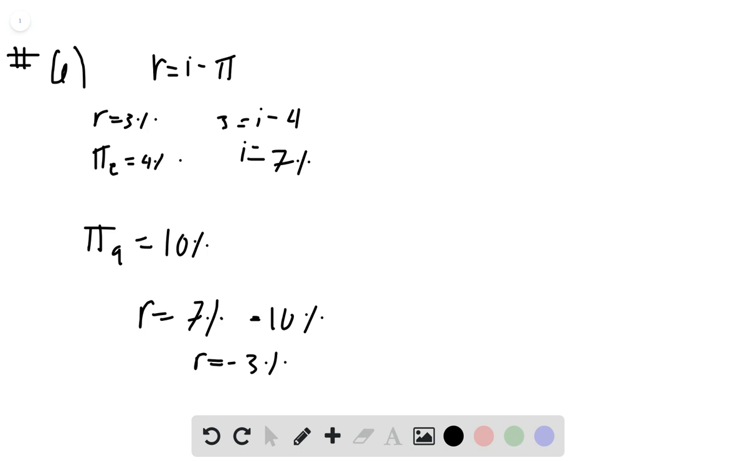So in order to answer this question, let's say that if the inflation rate turns out to be much higher than what people expected, you want to be a borrower. You want to be the person who borrowed.